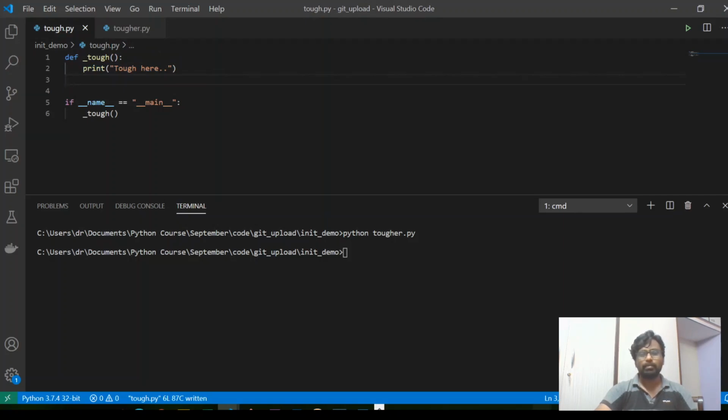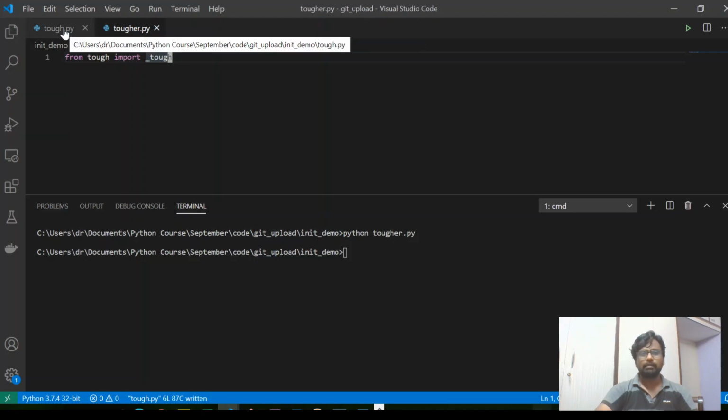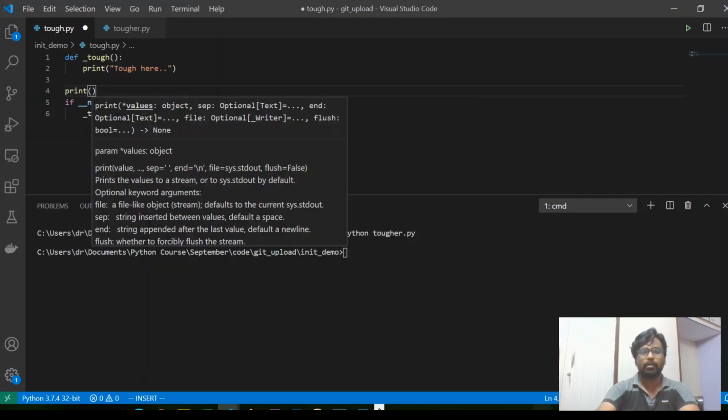That means if I use this particular statement, it won't be called when you try to import it. So that's the basic thing about this particular statement. So how does this work? Let me put in a print statement and try to print the object's name.